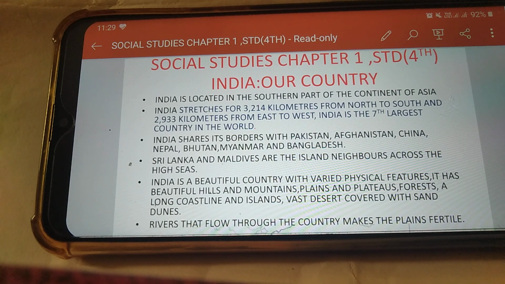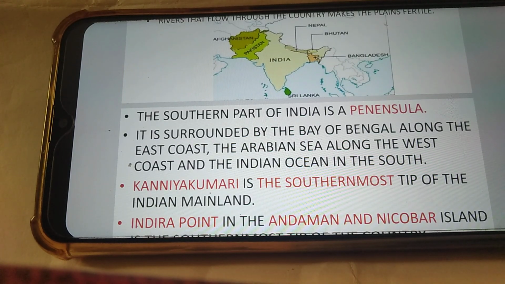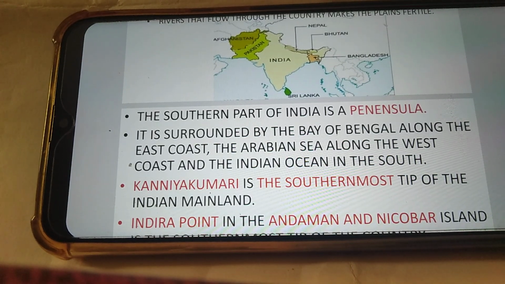India is a beautiful country with varied physical features. It has beautiful hills and mountains, plains and plateaux, forest, a long coastline, and islands, vast desert covered with the sand dunes. Rivers that flow through the country make the plains fertile. Here in the picture you can see India and the neighbor countries.